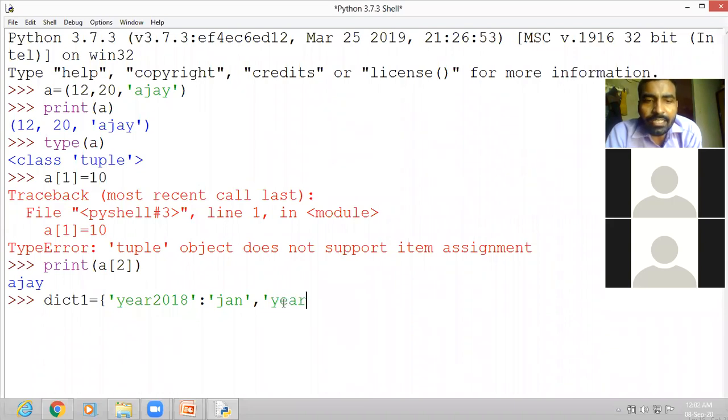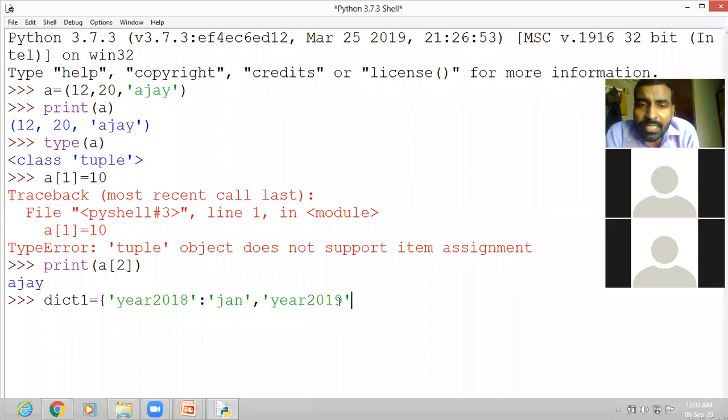Suppose the second key is year 2019. And always remember, keys are written in single quotation marks. Whenever we write the keys, we write either in single quotation marks or in double quotation marks. Values, if they are numbers, you can write directly without quotation marks. But if strings or characters are there, then you have to write the string or character in double quotation marks or in single quotation marks. Keep this in mind.